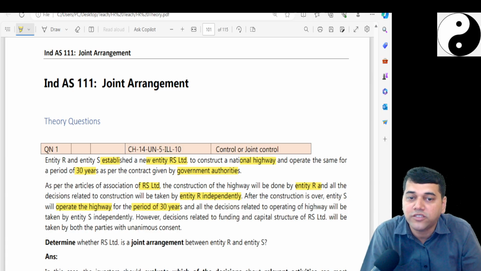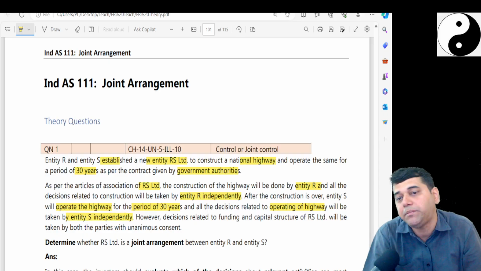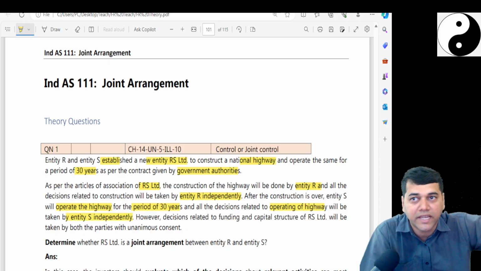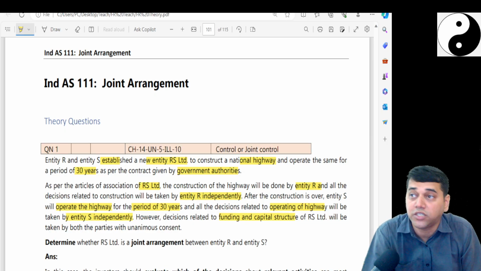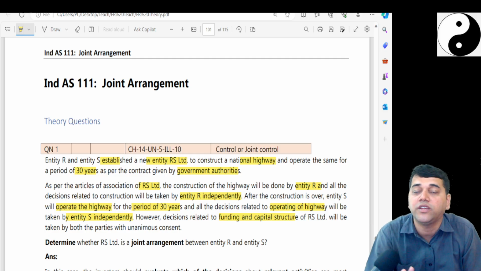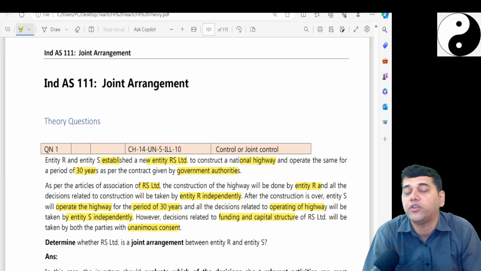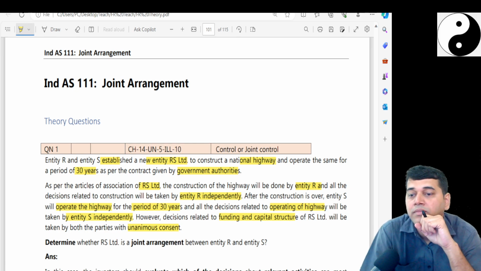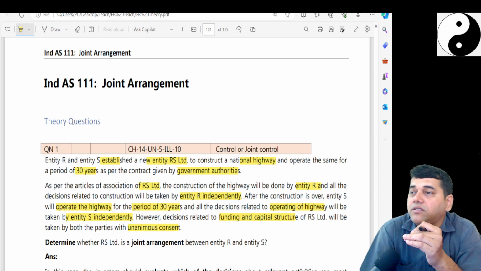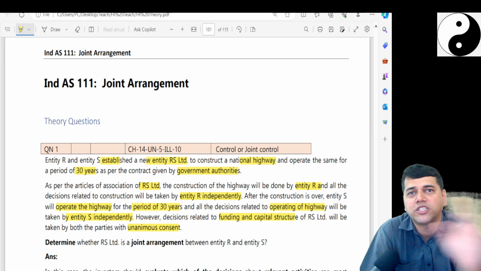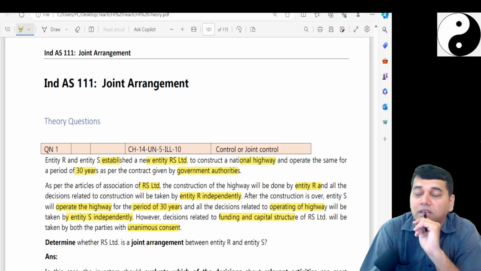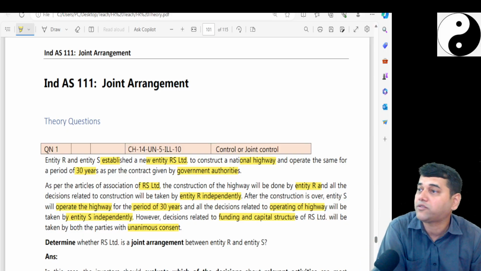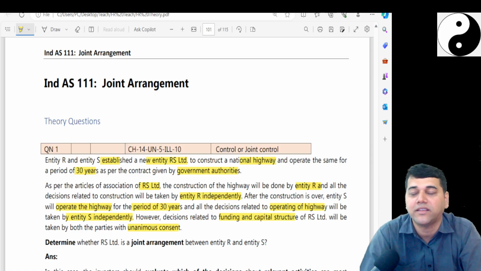And all the decisions of operating the highway will be taken by S independently. So construction they will take care of, maintenance they will take care of. However, funding and the capital structure, both during the construction and during the operation, will be unanimous. Now determine whether it is a joint arrangement or not. That's it. They didn't ask you joint operation or joint venture. First they are asking, is it a joint arrangement or not? Whether it is a subsidiary or associate, they are not asking, leave it. Simply they are asking, is it a joint arrangement? On what basis do you say so?